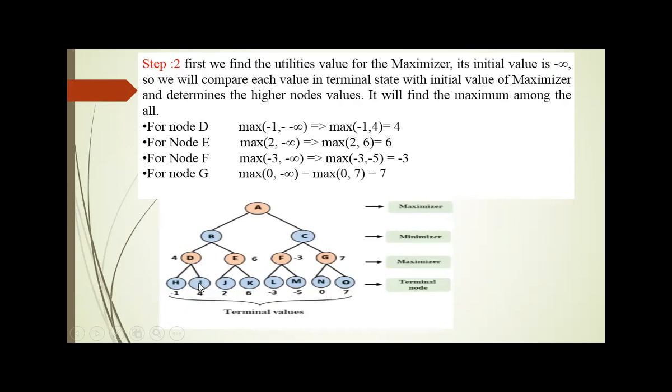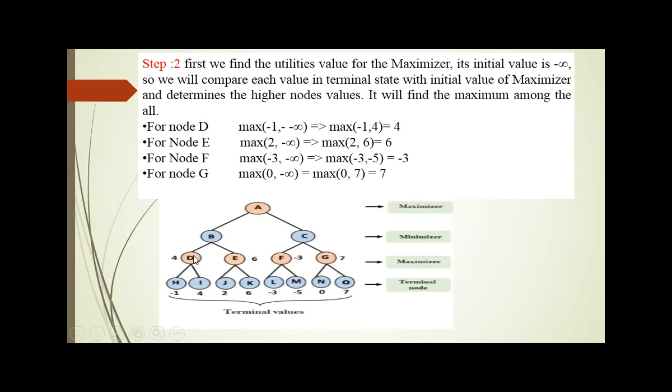Yes, there is a child, that is I. So we need to expand it too and find the utility value of I. Currently D is updated with minus one. After that, it expands the node I. Here the value of I is 4. Now it compares these two values and selects the maximum value. When comparing minus 1 and 4, 4 is the maximum value.